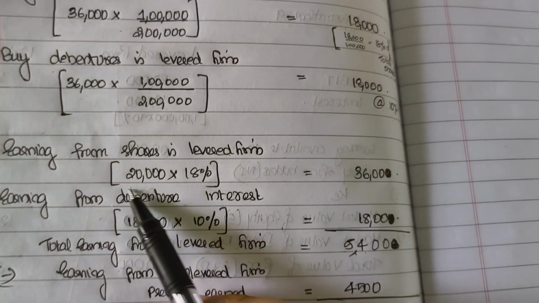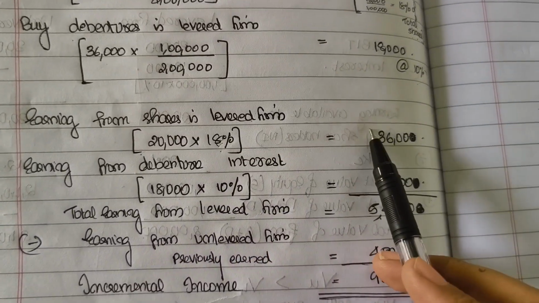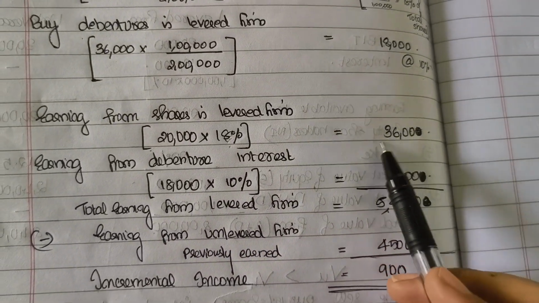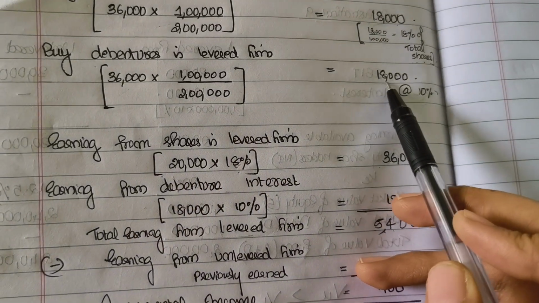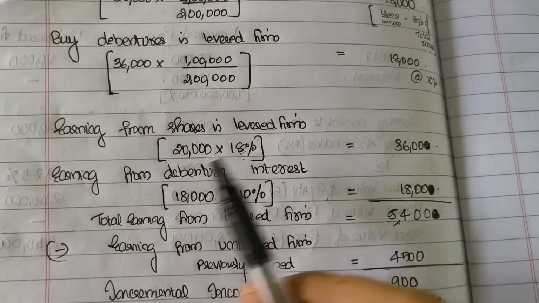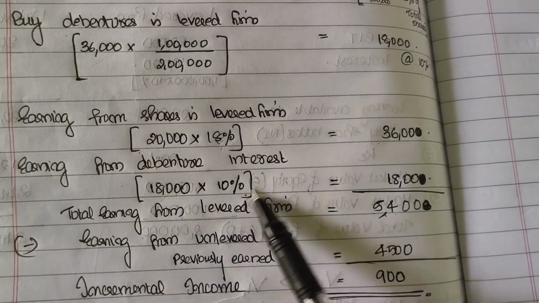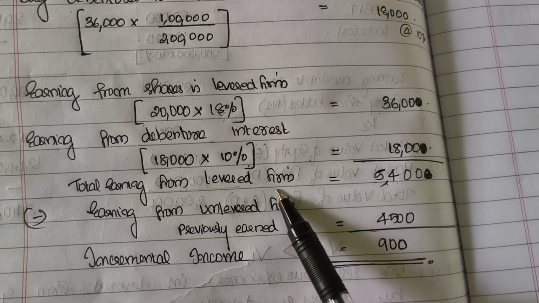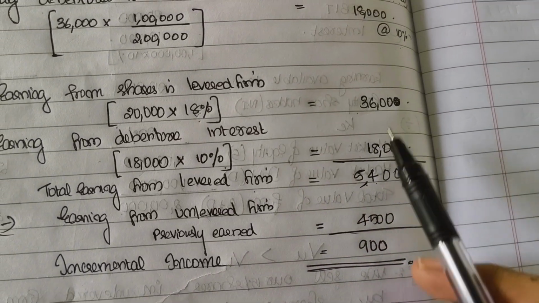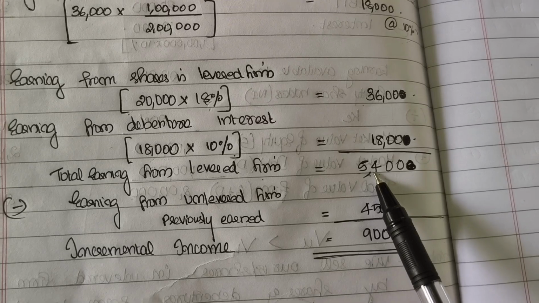And we are holding 18% shares. So 20,000 into 18%, 3,600 is our earnings from shares. Now we are also holding debentures for 18,000 at 10% rate, right? So earnings from debenture interest is 18,000 into 10%, 1,800. So our total earnings from levered firm is 3,600 plus 1,800, which is 5,400.